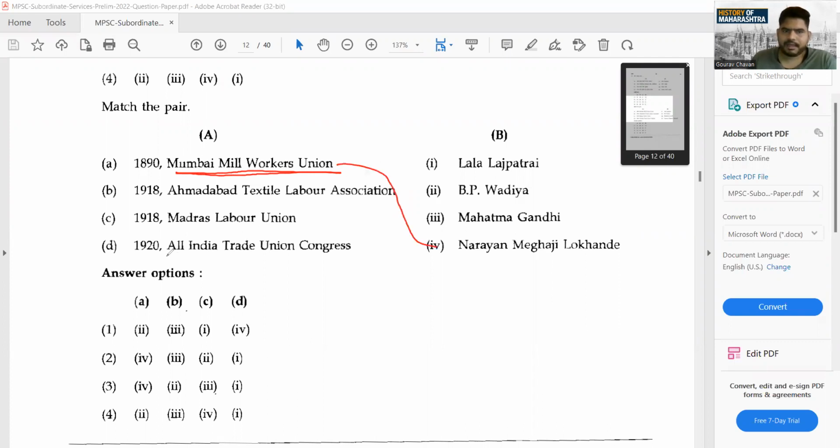So this is correct. And All India Trade Union Congress was established under Lala Lajpat Rai. So these two things you might be knowing if you have read any of the reference books. It is quite clear. Madras Labor Union, it is Wadia. And Ahmedabad Textile Labor Association, I hope you remember we were discussing the Kheda and all. So if you go with this particular match, you will get two as the answer. Very simple question again.